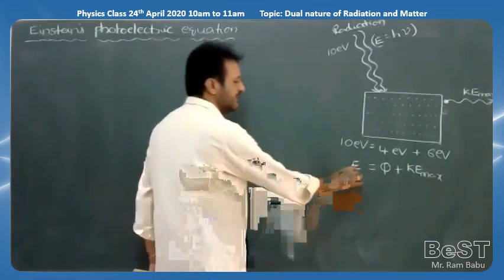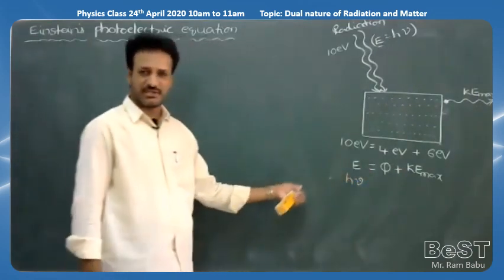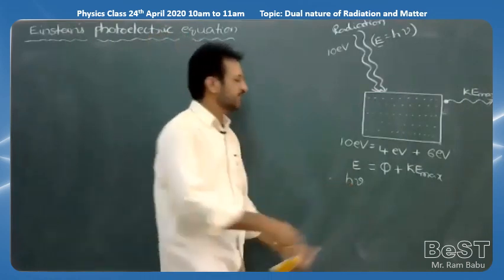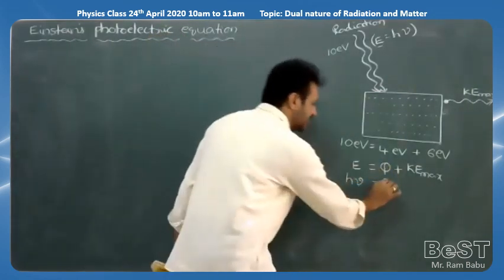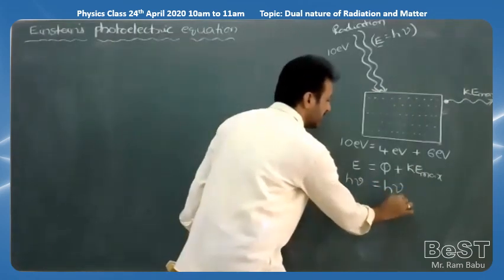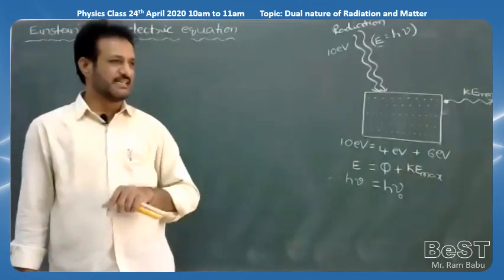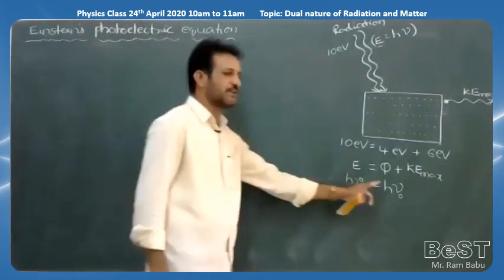But we know already E is equal to h nu, where h is Planck's constant and nu is the frequency of the incident photon, which is equal to the work function plus KE maximum. Also we can write the work function in a similar manner as energy only, h into nu, and in place of nu I am writing nu naught. What is nu naught? Threshold frequency. The minimum frequency required to eject electrons from the metal is called the threshold frequency.